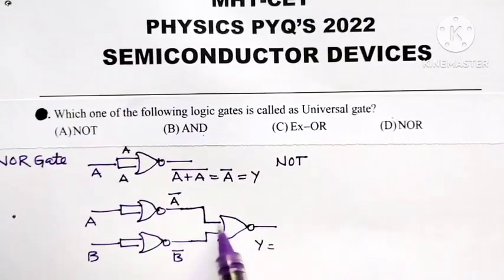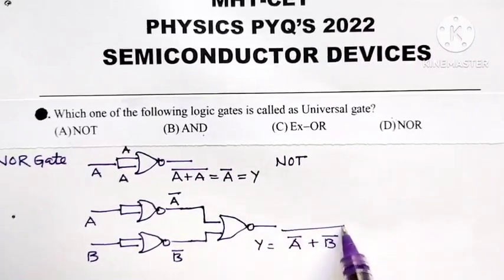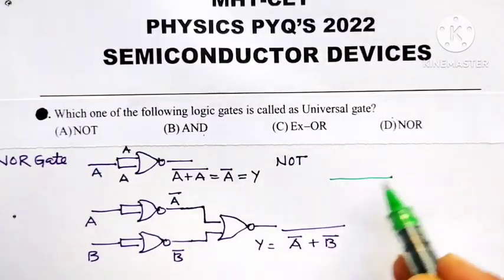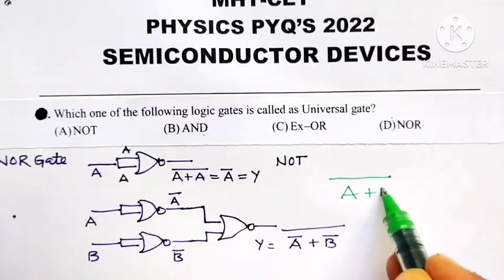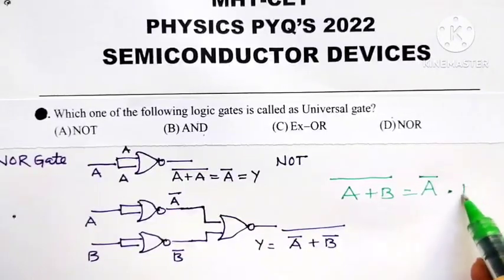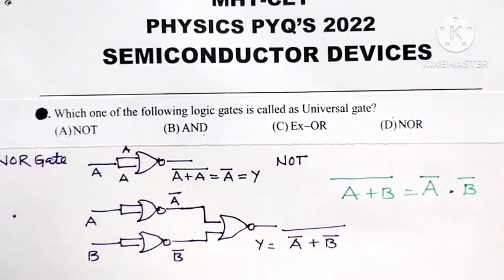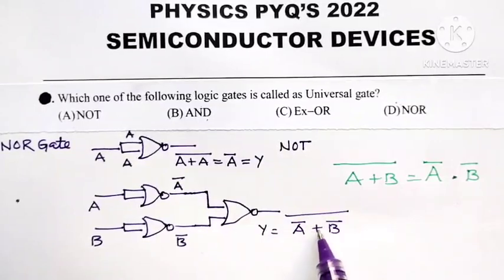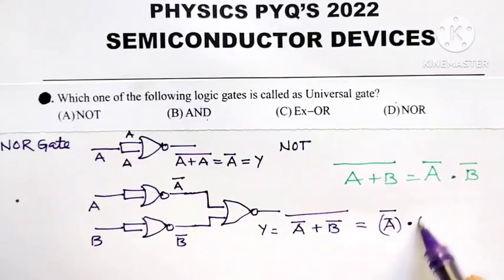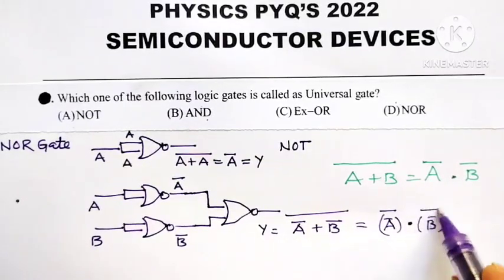The output of this NOR gate is the ORing of its inputs and whole complement. Already we had seen De Morgan's theorem. What does it say? Complement of sum is equal to product of their complements. So, here the complement of the sum is equal to the product, meaning the dot, of the complement of A bar and the complement of B bar.